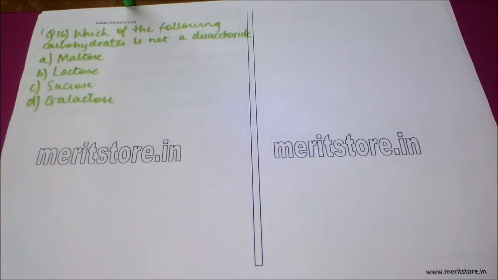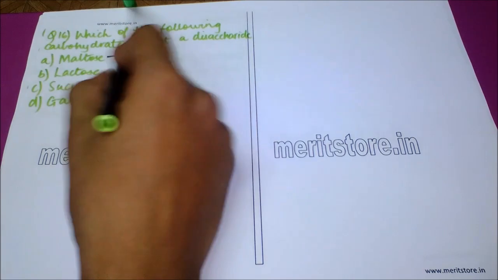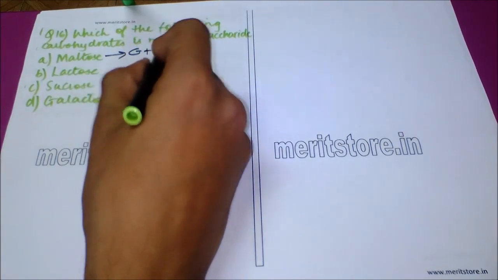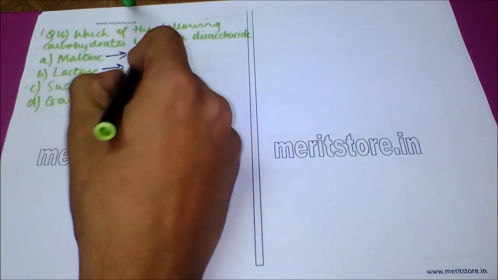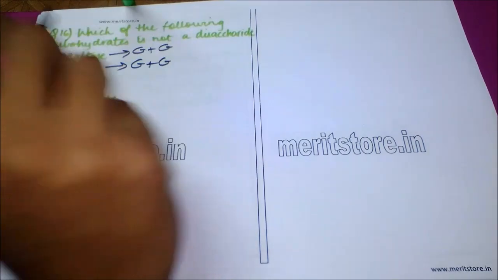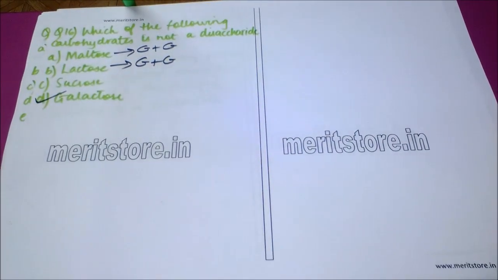Our next question is, which of the following carbohydrates is not a disaccharide? Option A, maltose. Option B, lactose. Option C, sucrose. And option D, galactose. Here maltose is a disaccharide containing glucose. Lactose contains glucose plus galactose, while galactose is not a disaccharide. So the correct answer is option D, galactose.